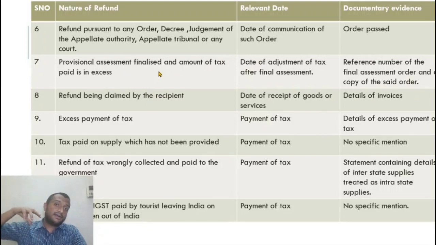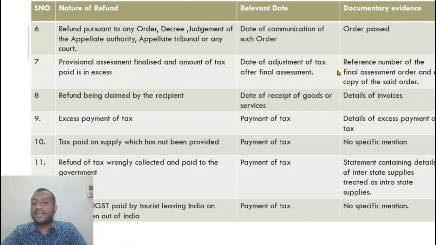So when I finally come to find out what the final tax payable is, let us say it is more than what I provisionally assessed. Or let us say what I actually have to pay is lesser than the provisional assessment. So I want a refund now. So in this case, what is the due date? Provisional assessment finalized, and amount of tax paid is in excess.